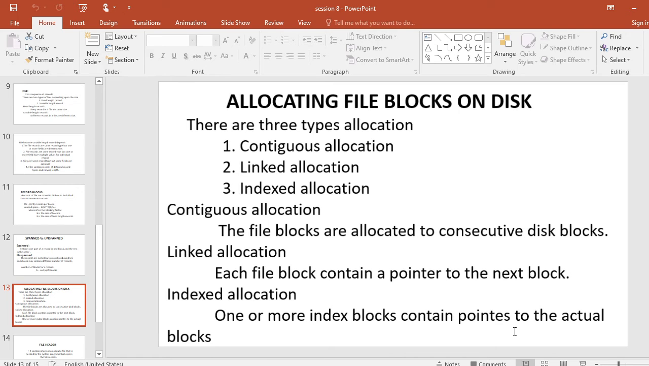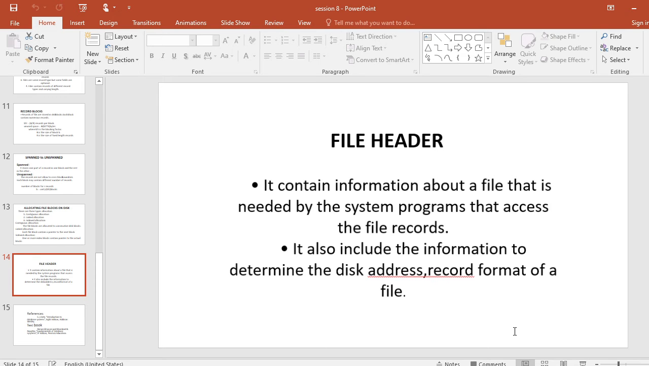Next one is linked allocation. In linked allocation, each file block contains a pointer to the next file block. The advantage is that the file can be easily expanded. However, the disadvantage is that reading the whole file becomes very slow. That is the main disadvantage of linked allocation. A combination of contiguous and linked allocation allocates clusters of consecutive disk blocks, and the clusters are linked. Clusters are sometimes called file segments or extents.